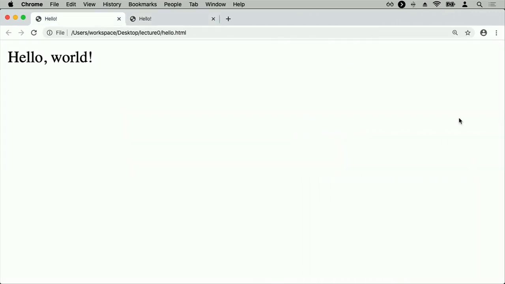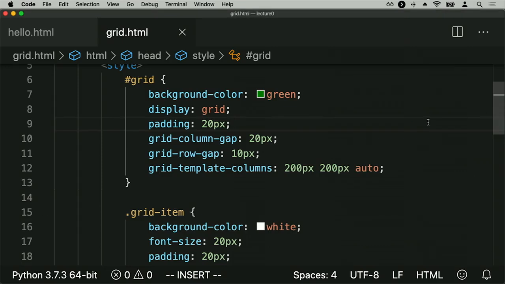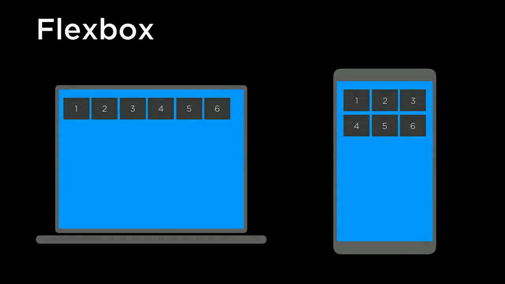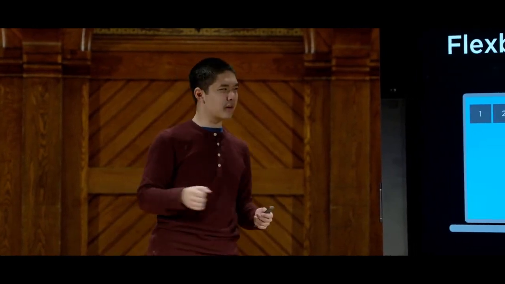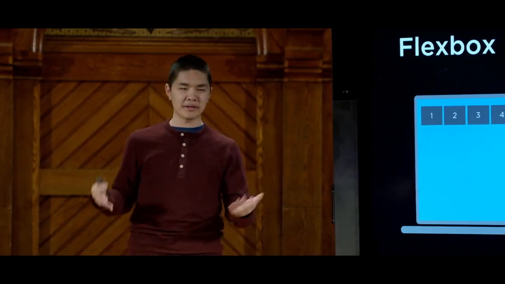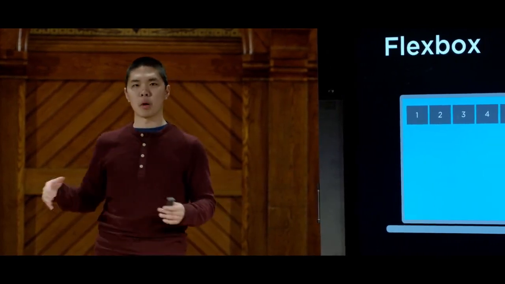As I grow the screen, it also grows alongside with how big this window happens to be. And so Flexbox and Grid are some very powerful tools that we can use just to make it easier for us to be able to use mobile responsive design, to be able to make sure that our pages look good no matter what kind of browser or what kind of device the user is using in order to look at our page. But it turns out that there exist a lot of libraries out there that do a lot of this for us. Some people have already written CSS code to make our text look good, to make our buttons look good, in order to make sure that things are mobile responsive.